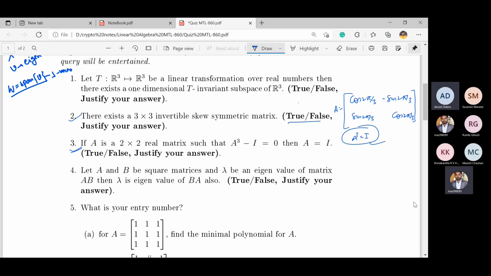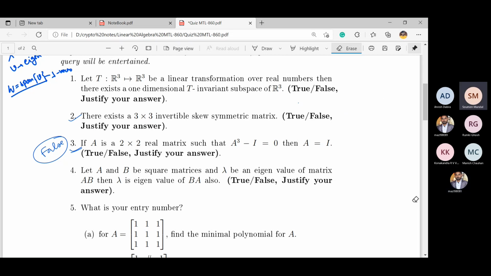Okay. Anyone else trying how to get a matrix for a counterexample? Yeah, obviously if you get an example, it must be false. Actually, there is no 2×2 matrix such that this will happen. Means there may be a matrix A such that A cube equals I, but A need not be the identity matrix. So anyone else, how to solve this, or how to get a counterexample, or prove this statement?